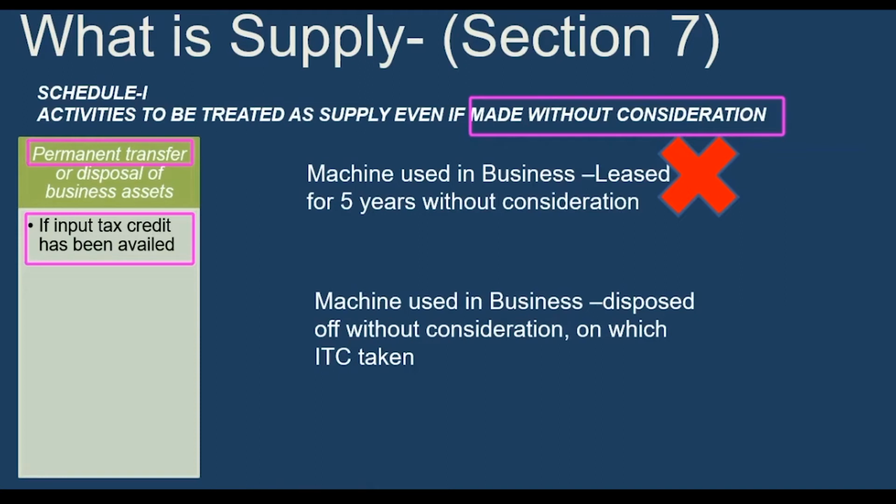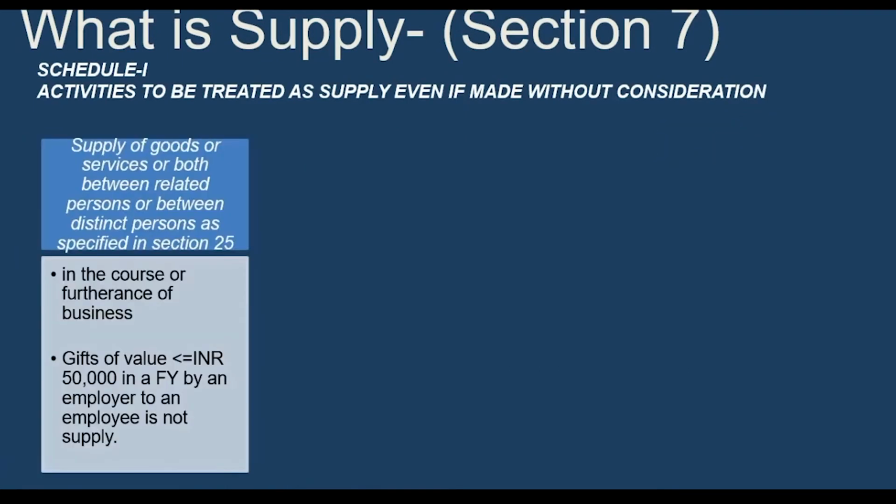How you have to calculate the value, how you have to pay the GST, etc., will all be discussed in subsequent chapters. But for the time being, just keep in mind that this transaction made without consideration is taxable. Then the second case under Schedule 1: supply of goods or services or both.